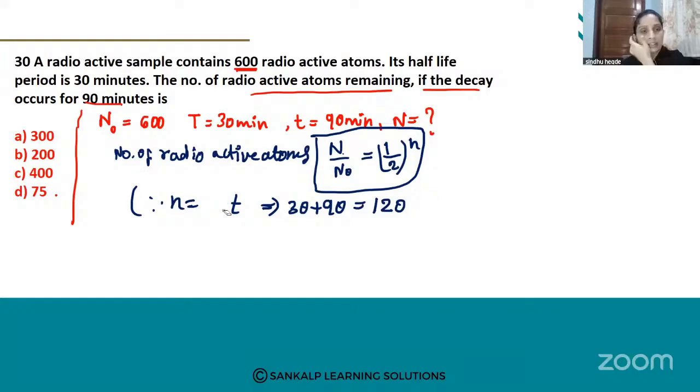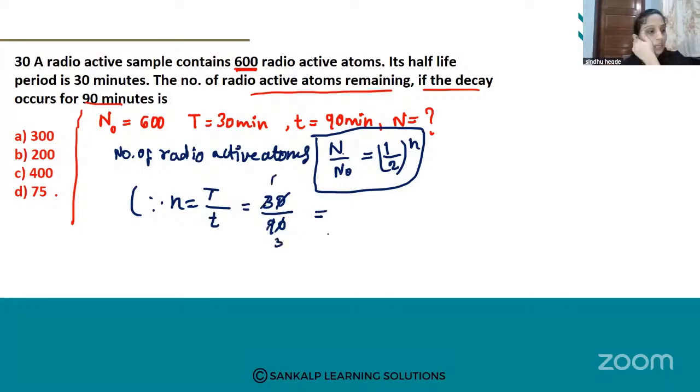Sorry. Here, n is equal to t divided by capital T. Here, capital T is nothing but half-life period and small t is nothing but the time in which decay occurs, in minutes. Then substitute. Capital T is 30, small t is 90, divided by 30. What do you get? 3 ones are 3, 3 threes are 9.